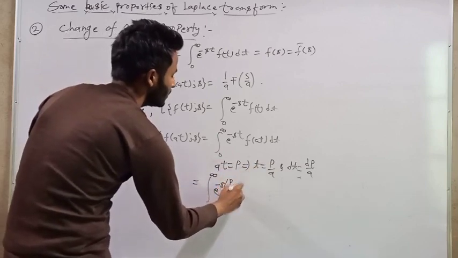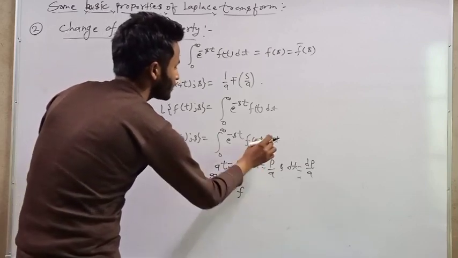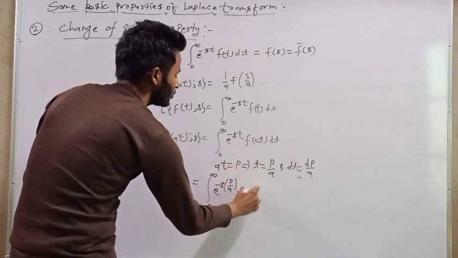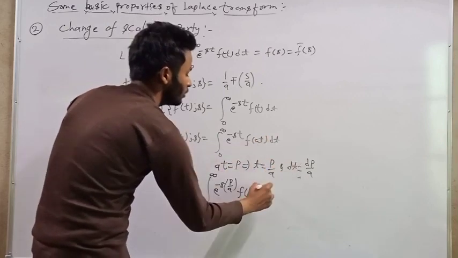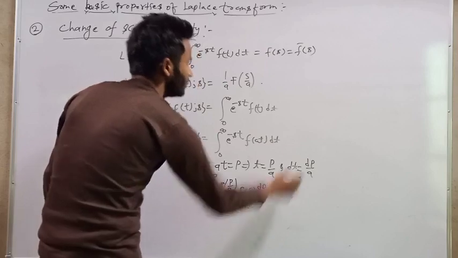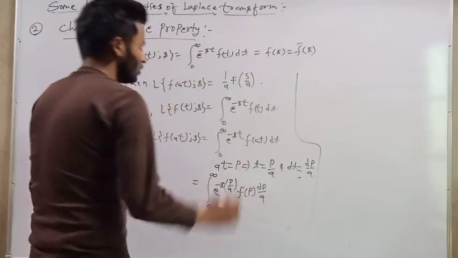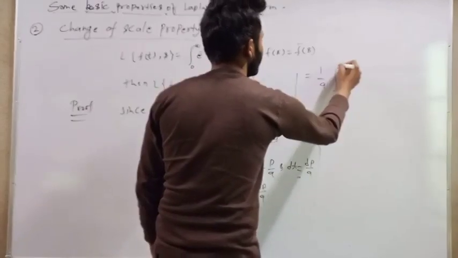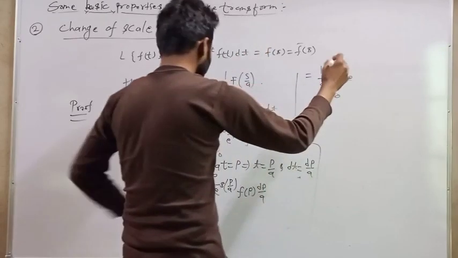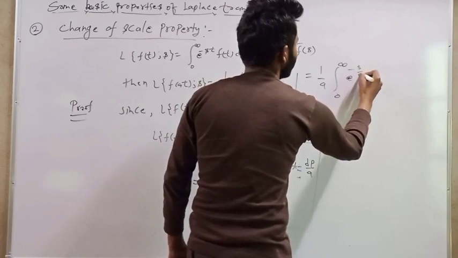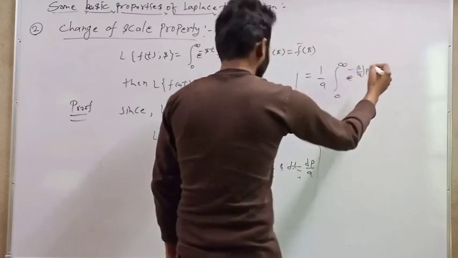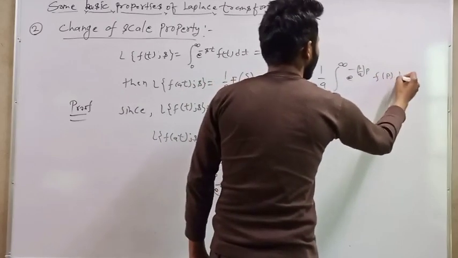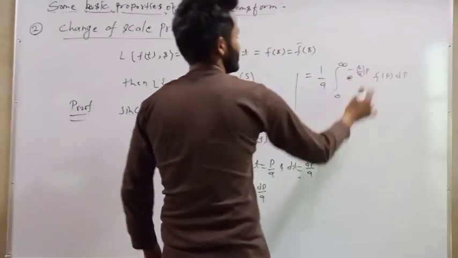So f(at) is f(p), and dt is dp/a. It can be written as 1/a times the integral from 0 to infinity of e^(-(s/a)p) f(p) dp. So what is this?